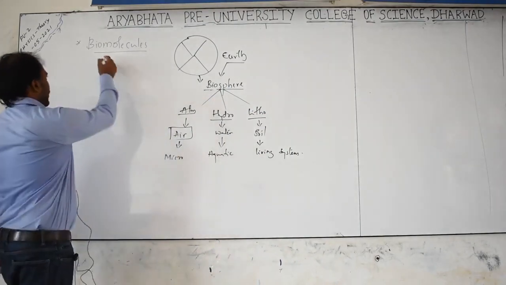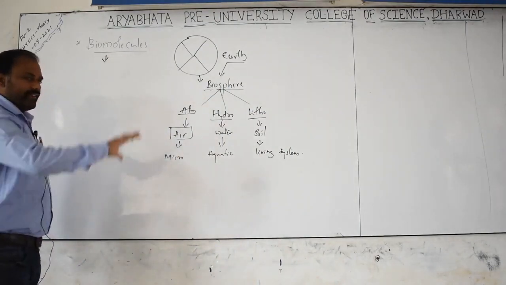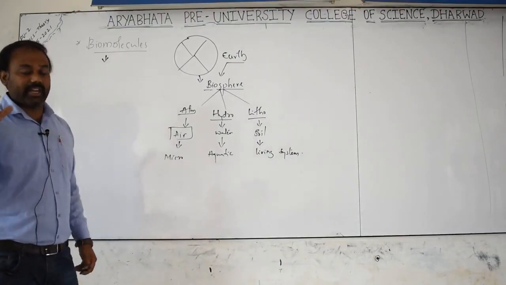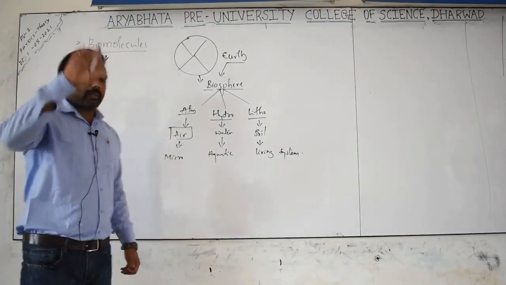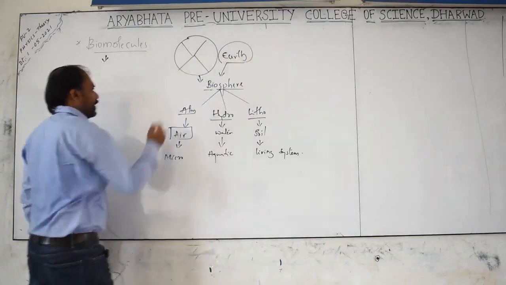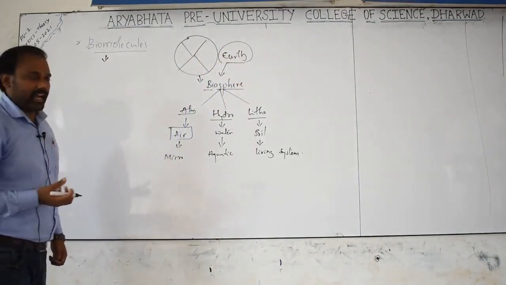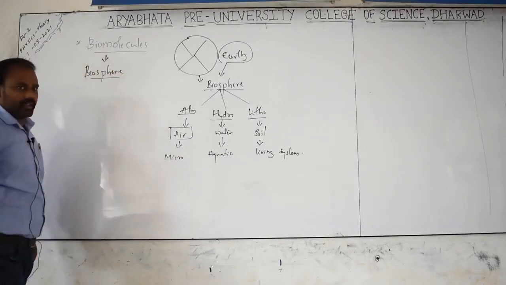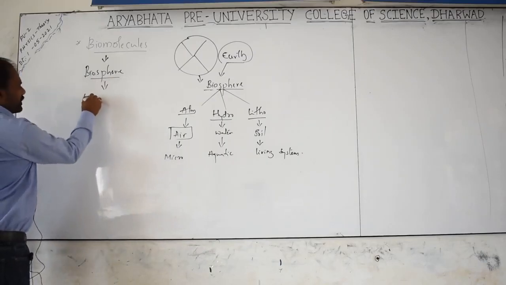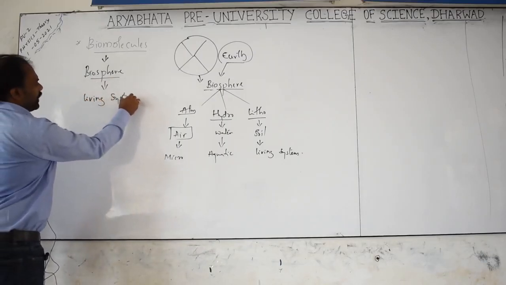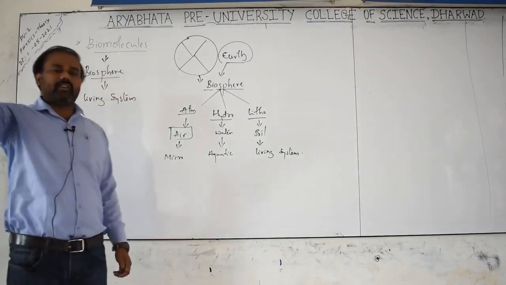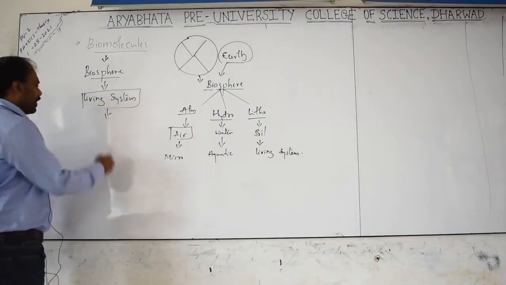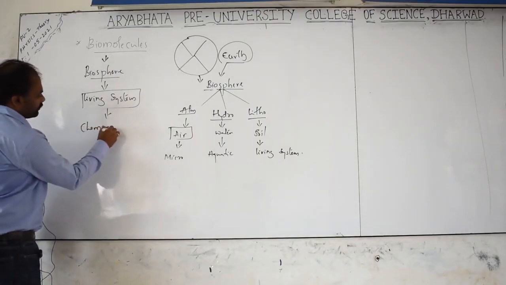So when you talk about biomolecules, all living organisms, including microorganisms, lower organisms, higher organisms, animals, plants, are present on the earth. When we are in the biosphere, all those living systems, right from microorganisms to higher organisms, are made up of at least one or the other chemicals.